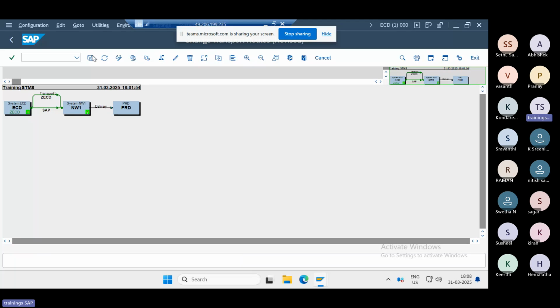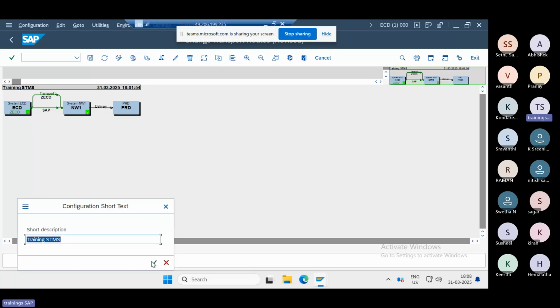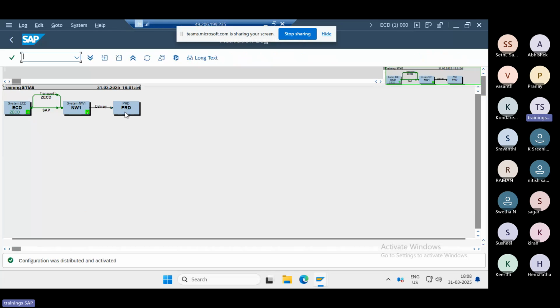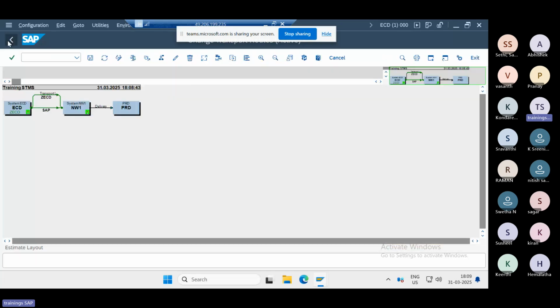If you change it here, the system configuration changes automatically. All the changes will come from development to quality, where testing happens, and then we move the changes to our production system. That is the main thing.